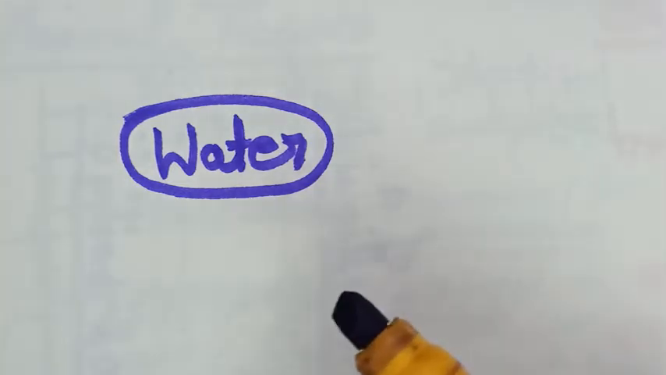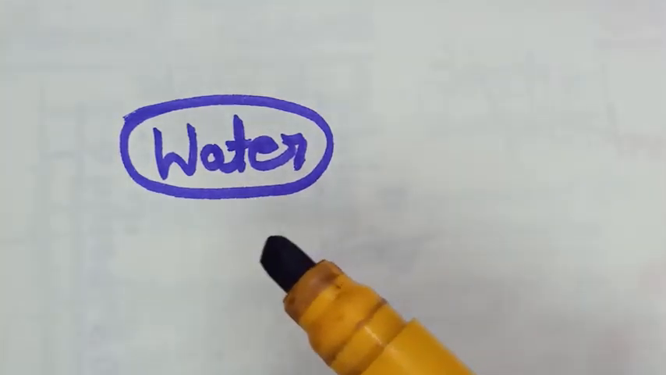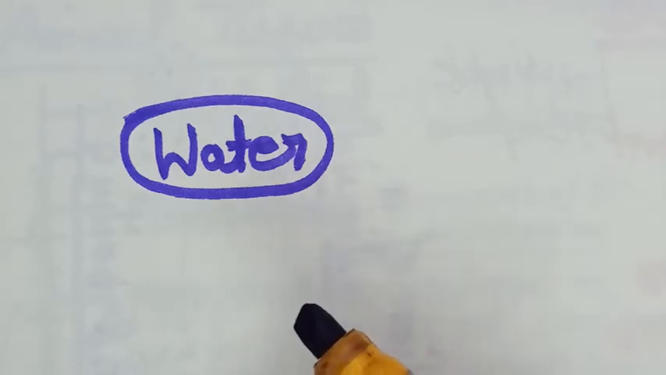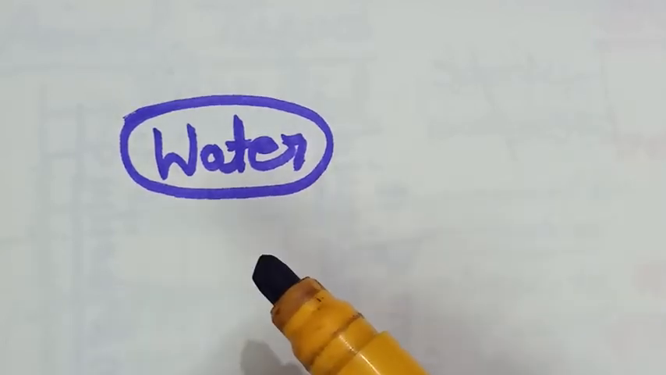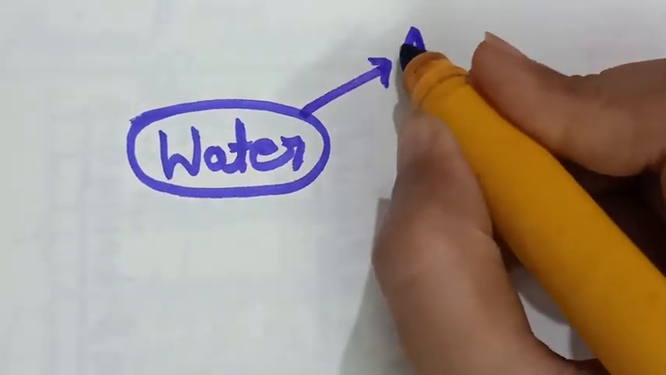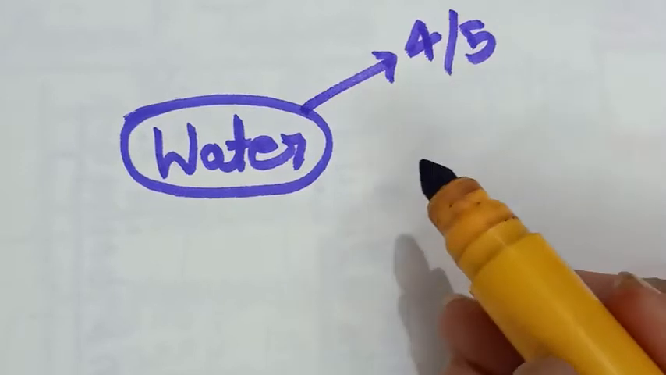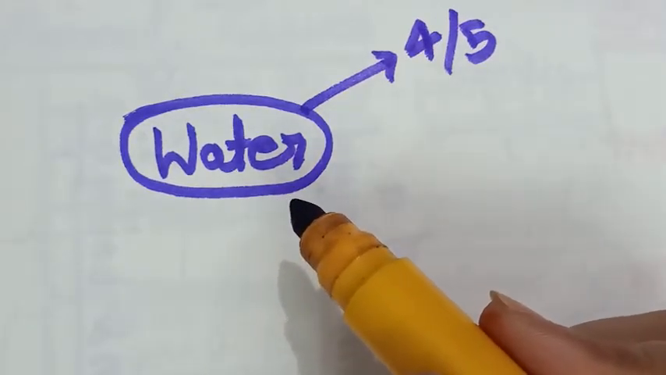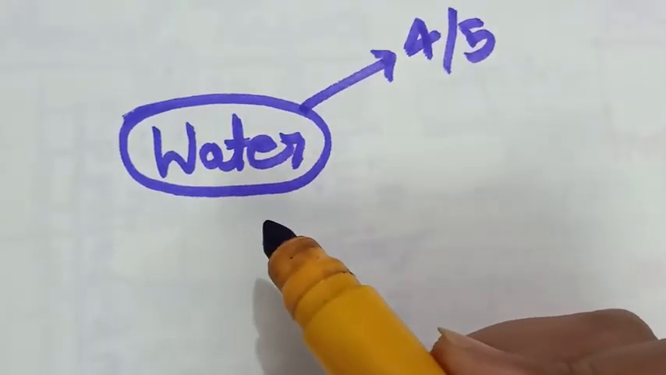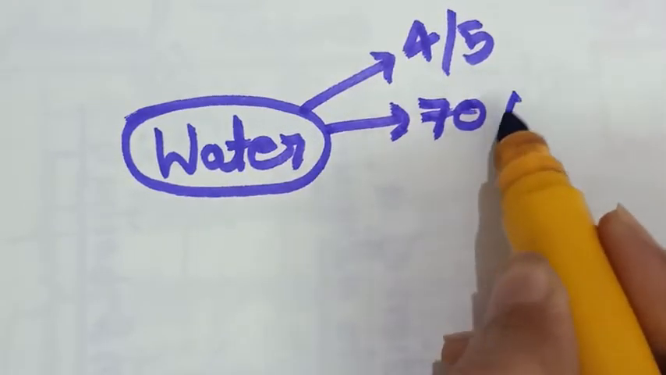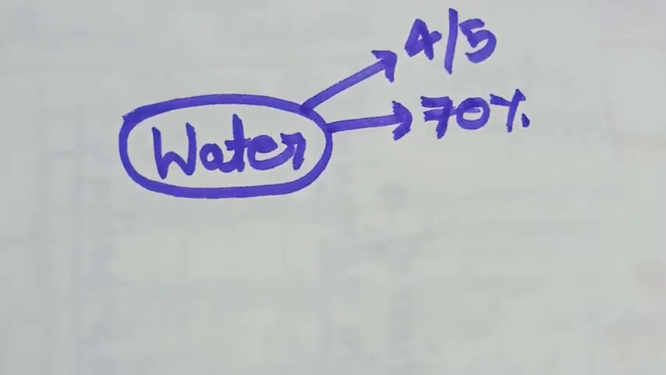As we know, water is one of the most important substances for our survival, after air. Roughly 4/5 of the earth's surface is covered with water. How much? 4/5. Then, what is the major constituent of living matter of all plants, animals and human beings? 70% of our body weight is constituted by water. How much? 70%.